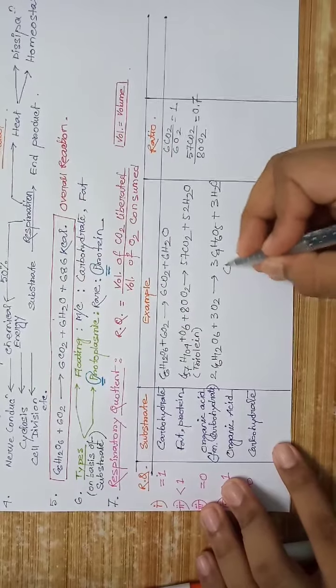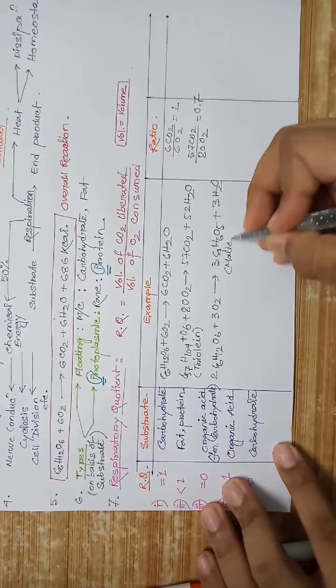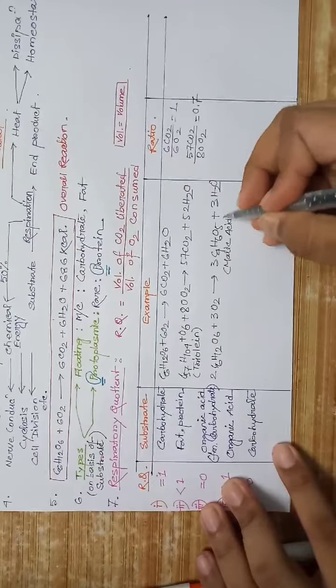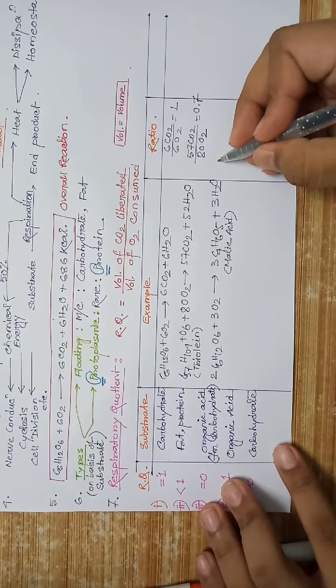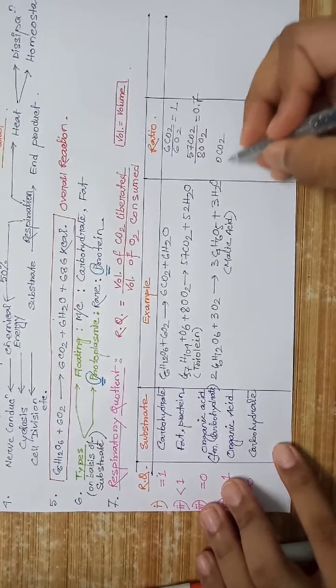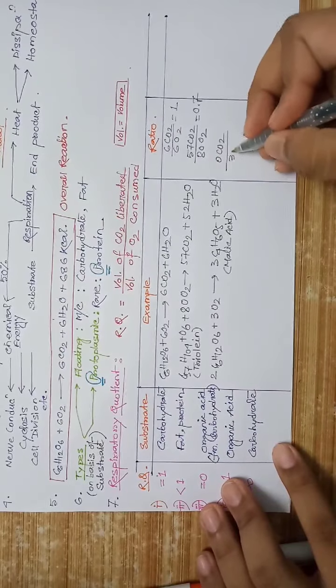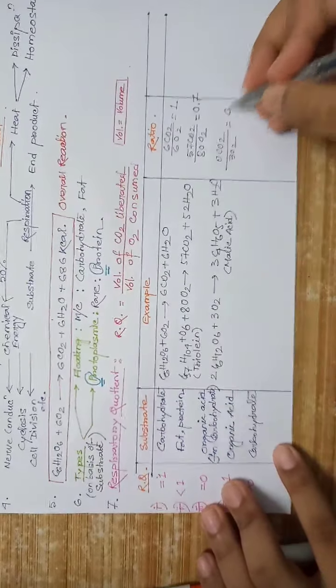This is malic acid. Zero CO2 divided by O2 equals 0.